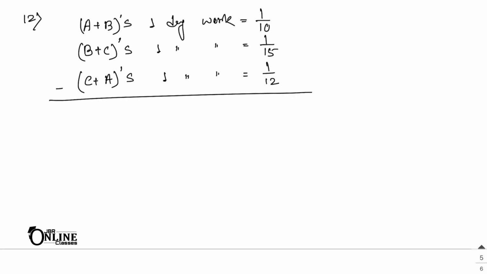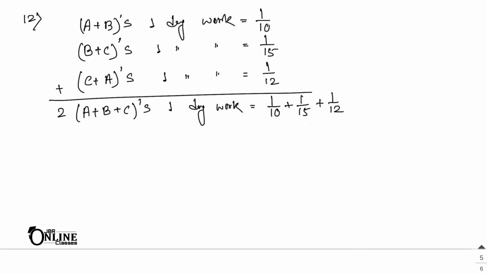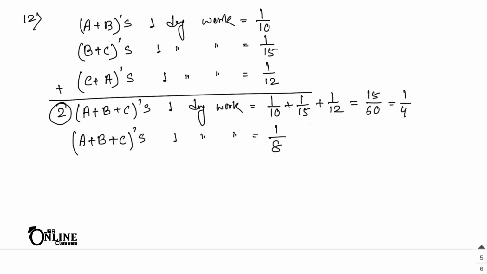So if you add this one, then you will get here 2 into A plus B plus C's 1 day work, and that equal to addition of 1 by 10, 1 by 15 and 1 by 12. So that equal to will get 15 by 60 and that equal to 1 by 4. So here A plus B plus C's 1 day work, that 2 will be divided with this one. So it will be 1 by 8.